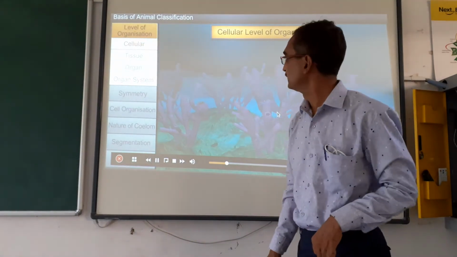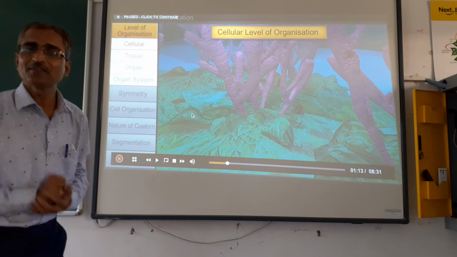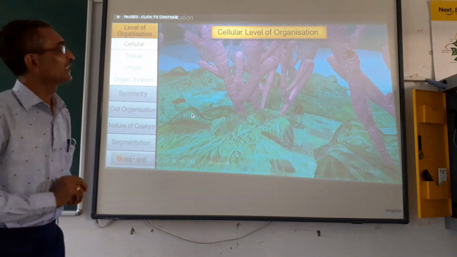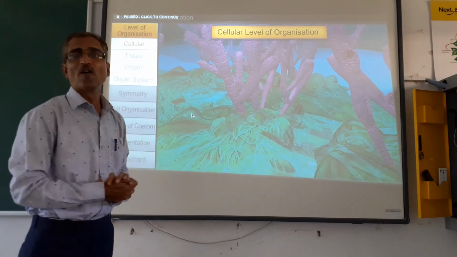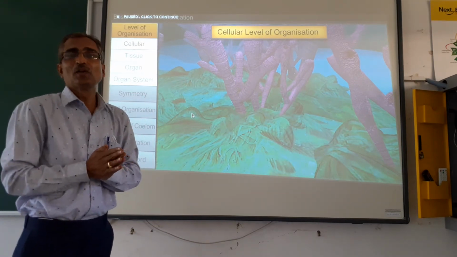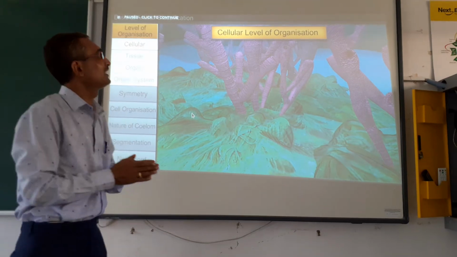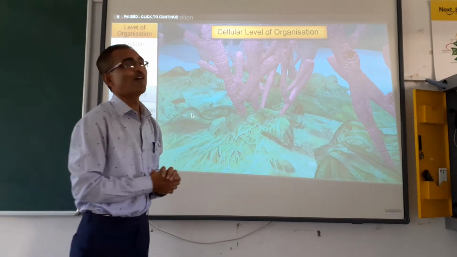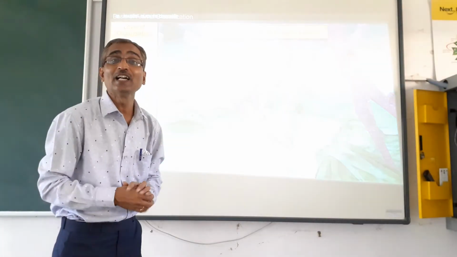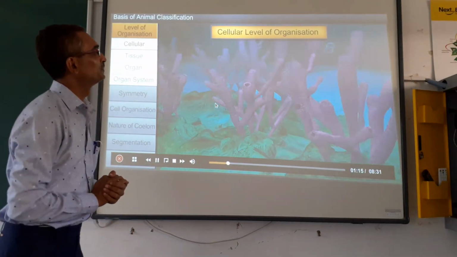Sponges exhibit the cellular level of organization. In sponges, cells are loosely arranged and perform different functions.